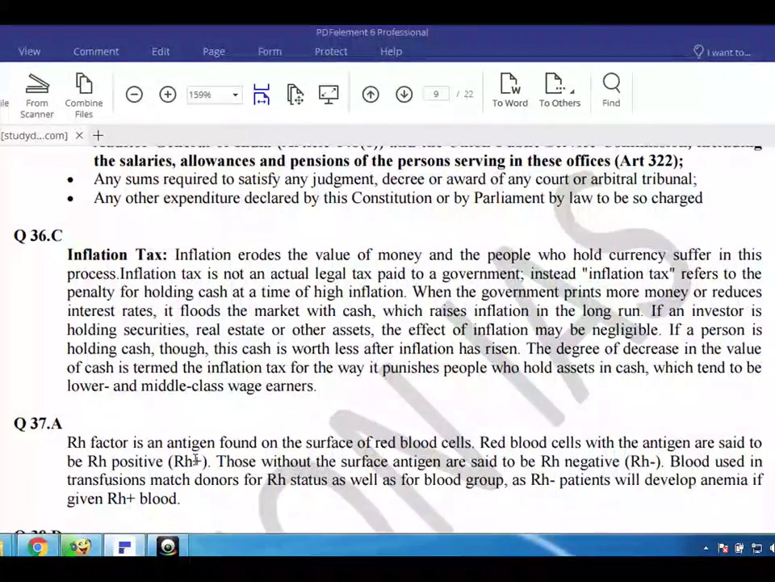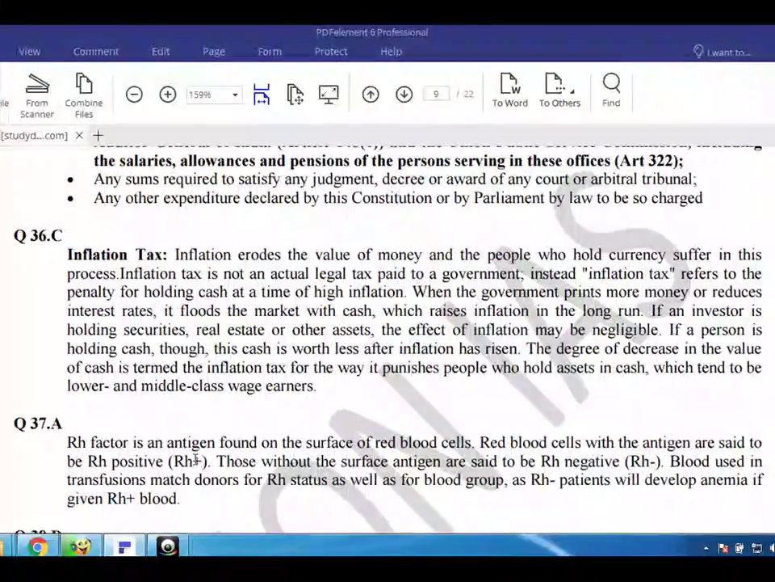Q36. C. Inflation tax. Inflation erodes the value of money, and the people who hold currency suffer in this process. Inflation tax is not an actual legal tax paid to a government. Instead, inflation tax refers to the penalty for holding cash at a time of high inflation.